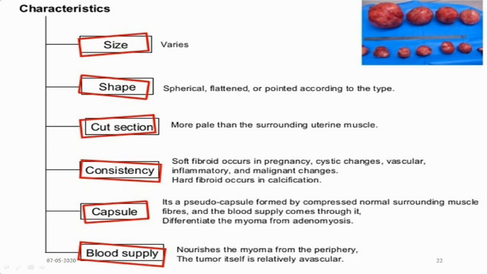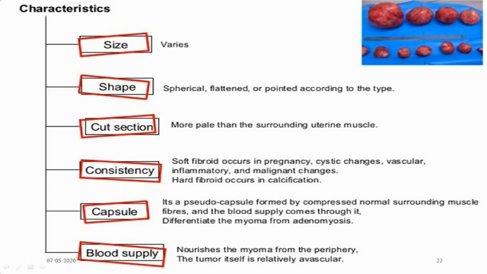Now these are the characteristics of fibroids. It comes in various sizes. The shape may be spherical, it can be flattened, it can be pointed, any type. If you cut these fibroids, they would be pale compared to the rest of the uterine muscle. If you feel their consistency, they would be soft in pregnancy; depending upon the degenerative changes, it can be cystic, vascular, or inflammatory, and if they become very hard, you should think of calcification. They have a capsule, that is, a pseudocapsule.